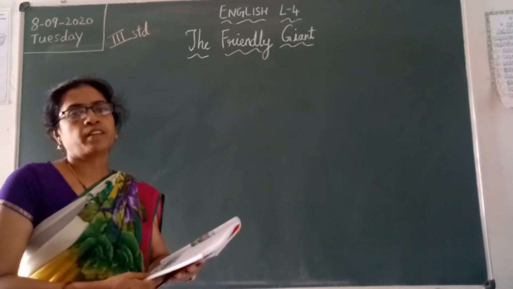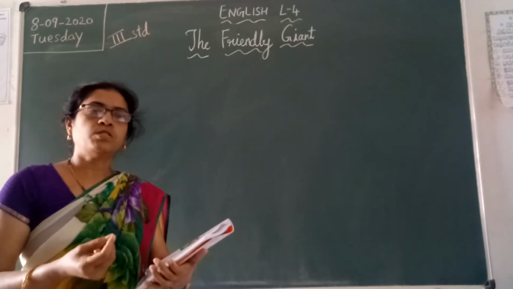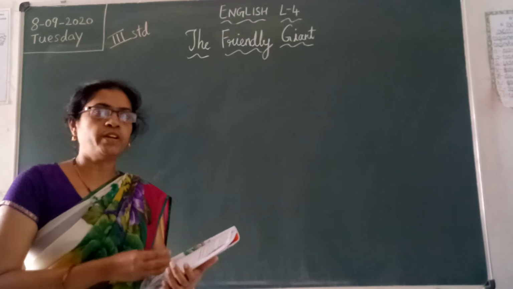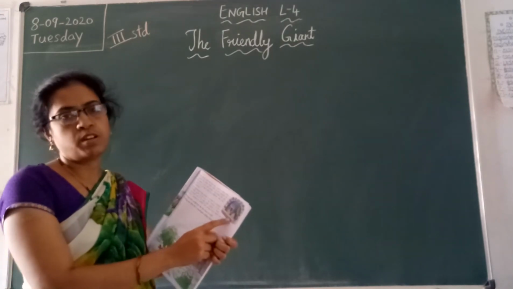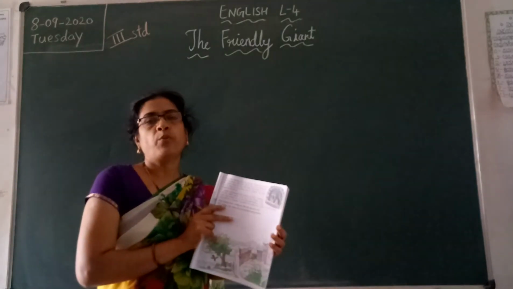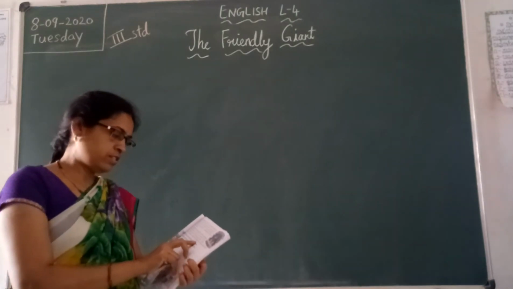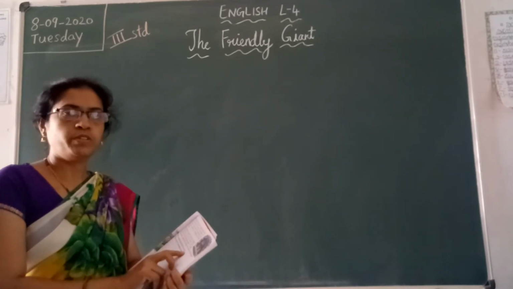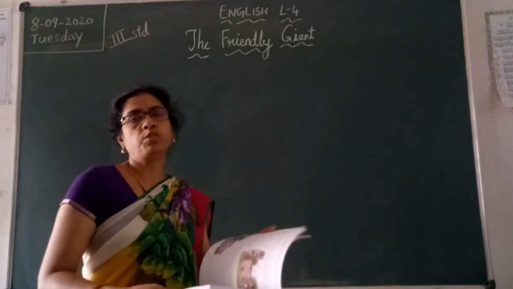So then what happened? When the children went out from the garden, all over the country there was spring, but in the giant's garden it was winter only. Spring did not come to the giant's garden. The giant was very much worried and he was seeing through his window when the spring will come to his garden. But spring never came, nor did the summer. So till here we know the story. Next, what happens? We read and we come to know.